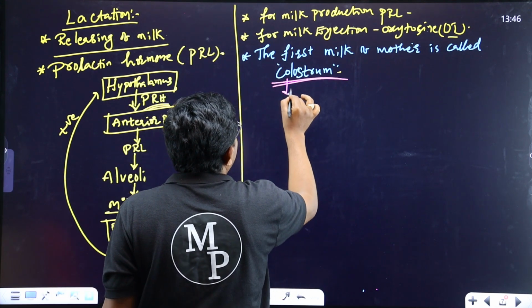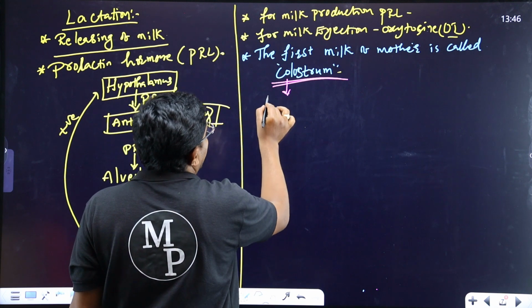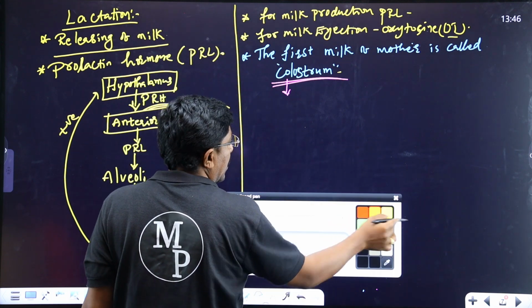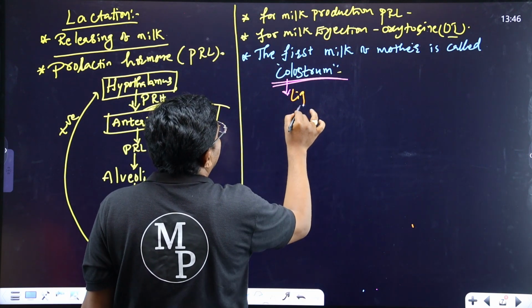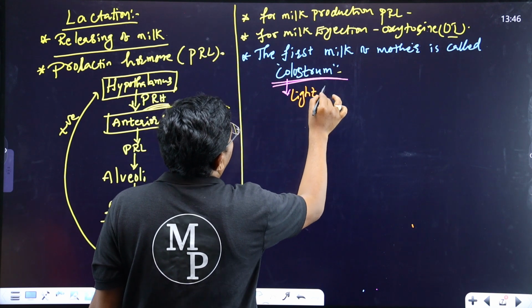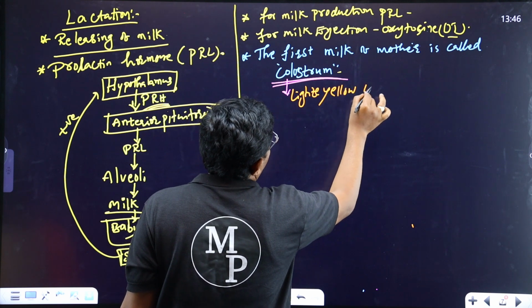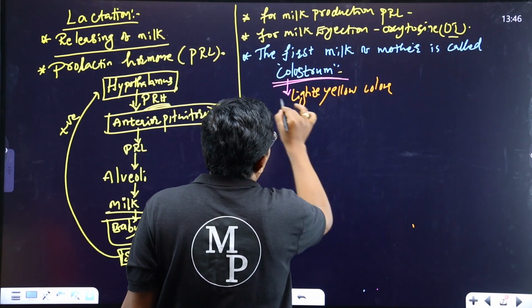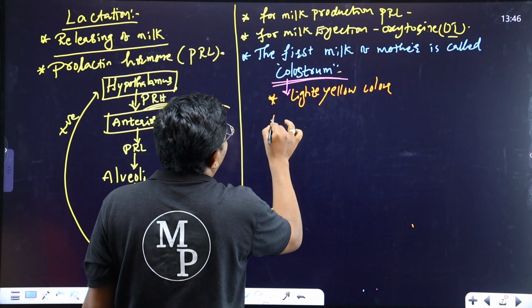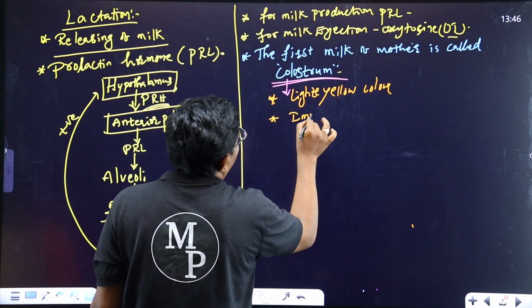And what is the nature of the colostrum? It appears in a light yellow color. And within the colostrum, immunoglobulin is there.